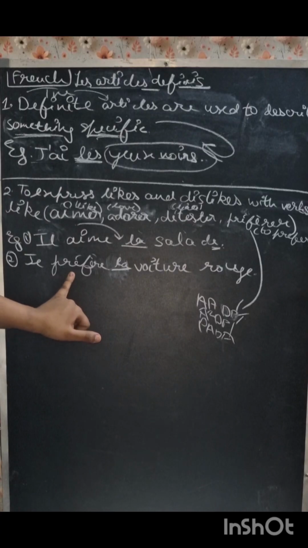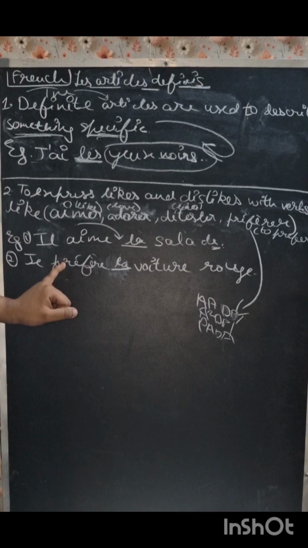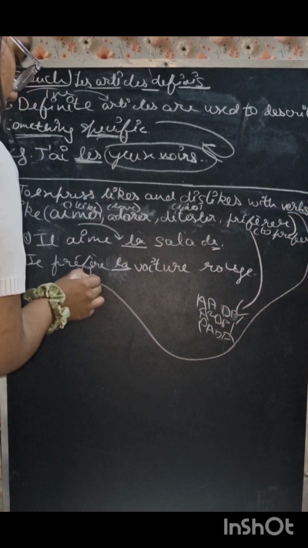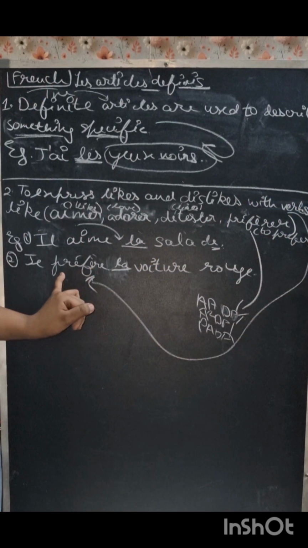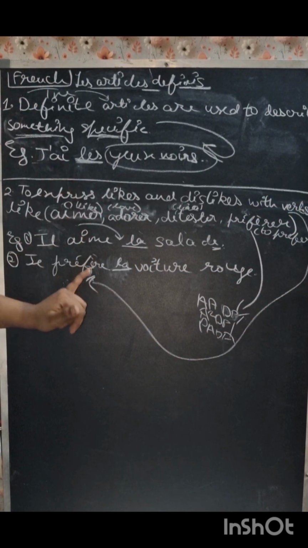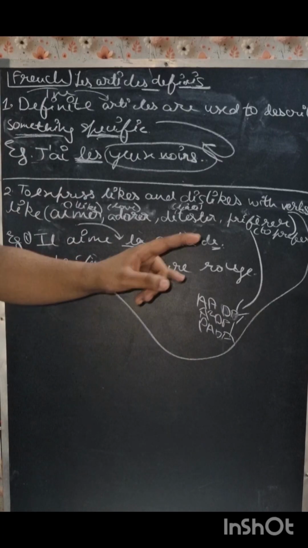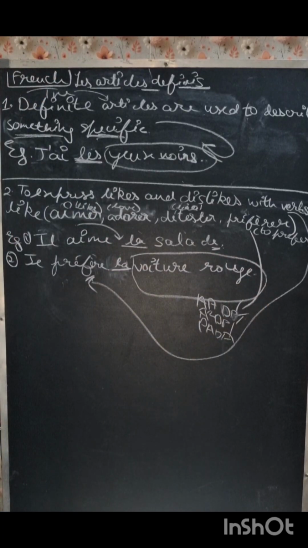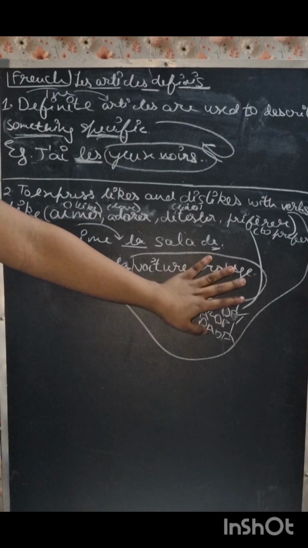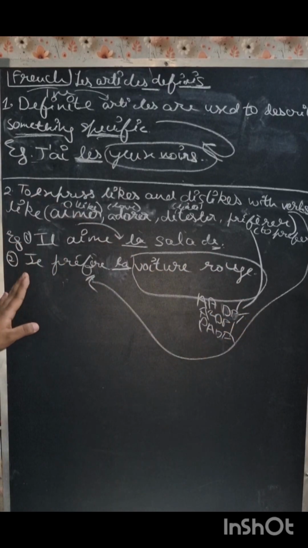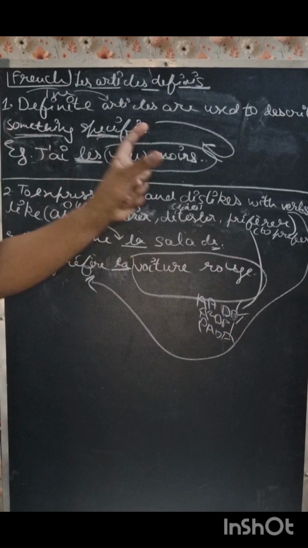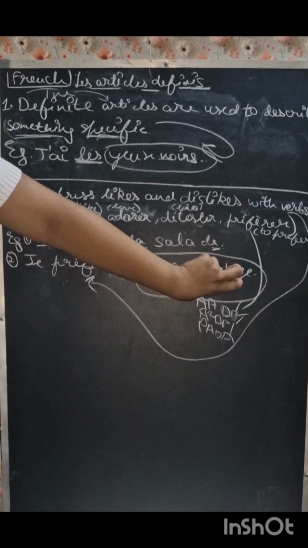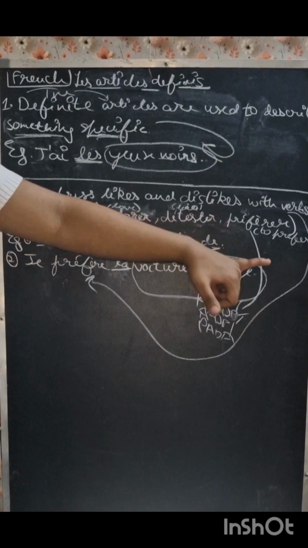And then it is having this ADP thing, which has the préfère verb. We have studied here, okay? So it is having a préfère verb and it is having a specific detail about the car. It is red. It is like I prefer the red car. I am preferring only the red car. I am talking about only the red car, not any other color of car. So I prefer the red car.